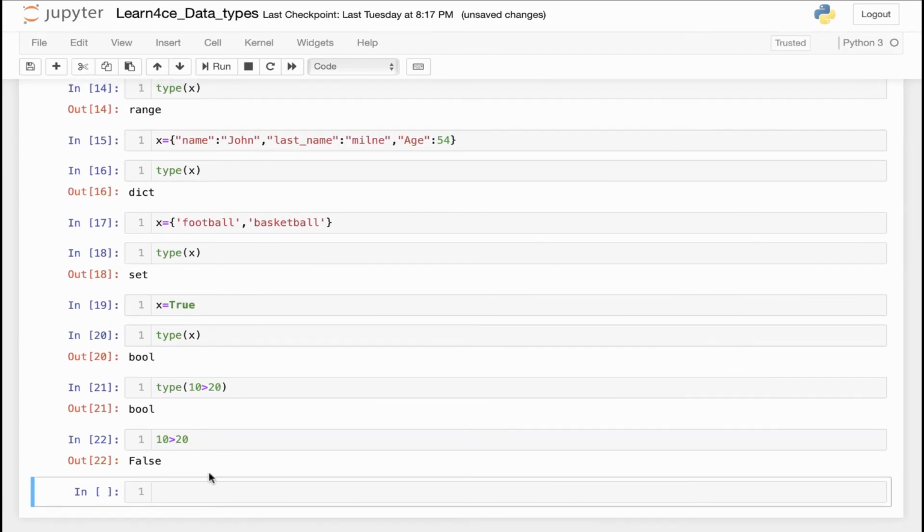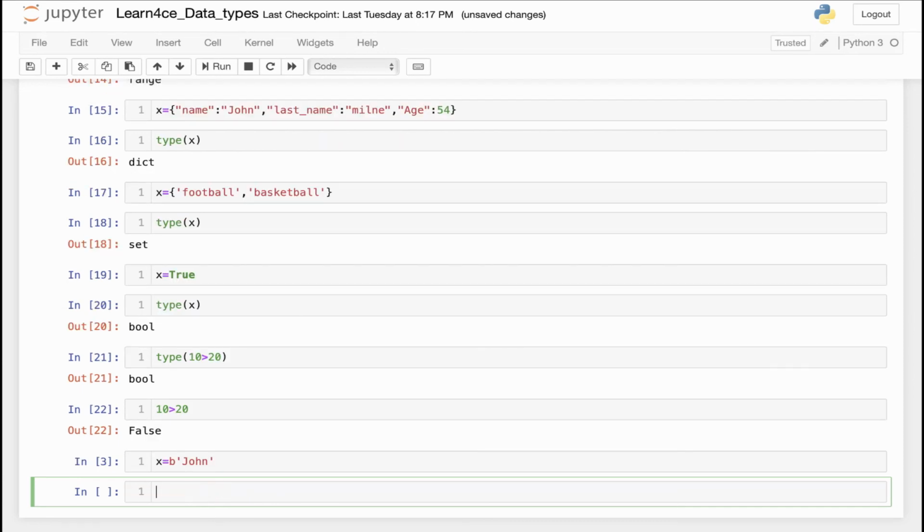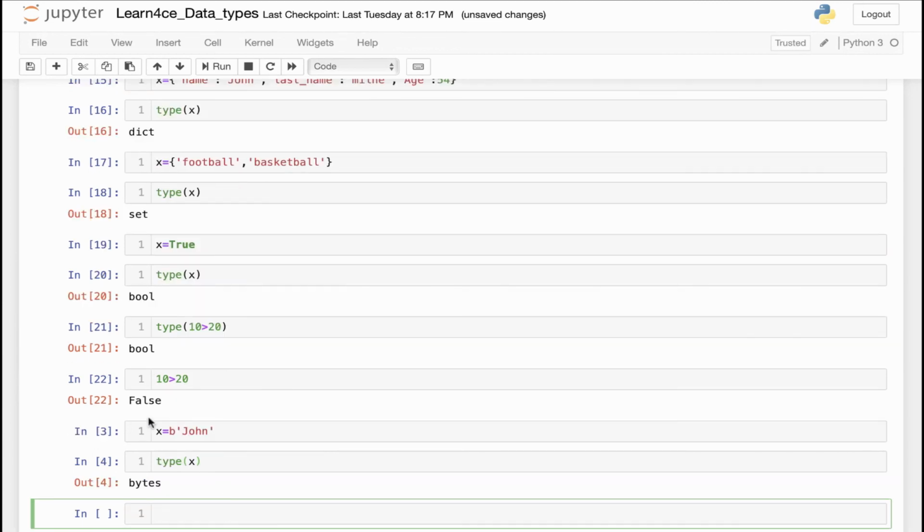Let's get to the last line. I'm going to add another line here. For instance, I write X equals, and to show the data is a binary type, I have to use the letter b, lowercase, and then a single or double quotation after the b. I'm using single quotation here, and let's say I put John. I run this code, and if I ask Python the type of X, as you can see, Python tells me the type of the data is bytes.